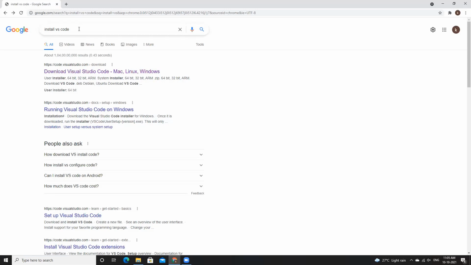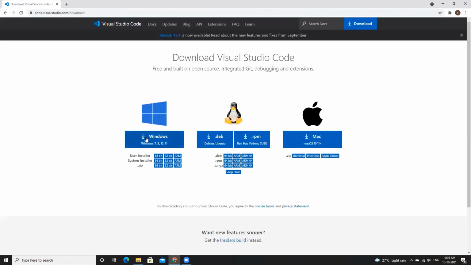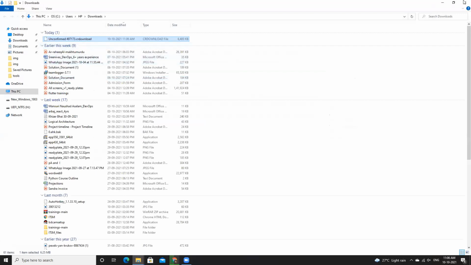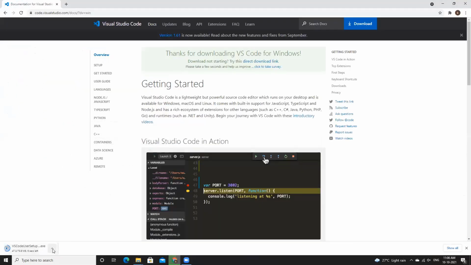All you have to do is search on Google Chrome, install VS Code. Once you click on search, open the first link, that is the exe for the Windows part. That link will direct you to a downloading setup page. The exe file will be downloaded directly to your system. All you have to do is run that exe file.